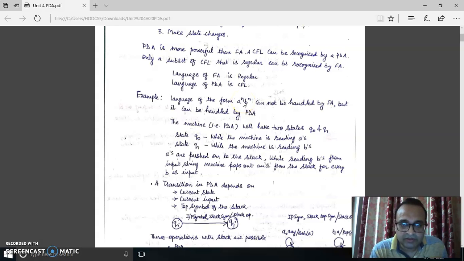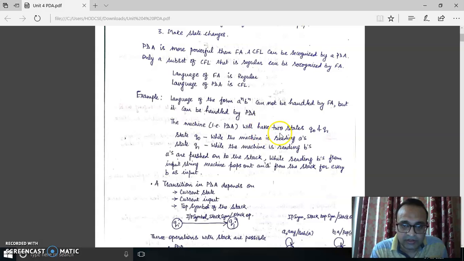So some a means there can be 4 a followed by 4 b's, there can be 40 a followed by 40 b's. So in this way we are not able to recognize how many a's have been previously encountered. So it means some kind of memory is required, and that memory facility is provided with the help of stack.